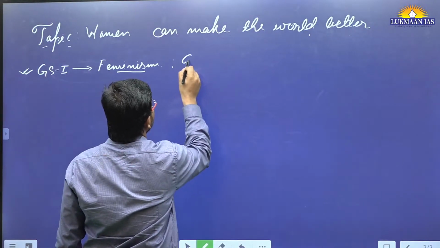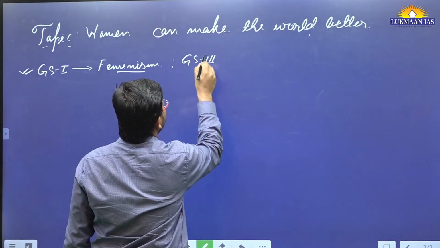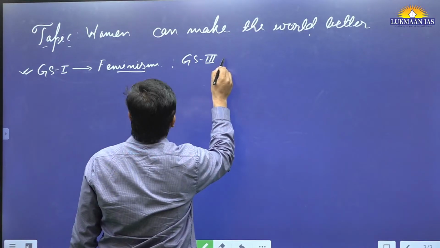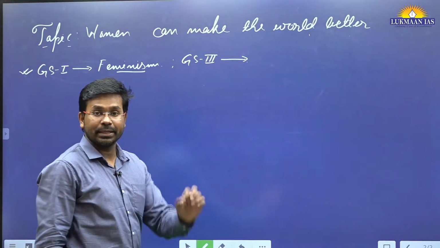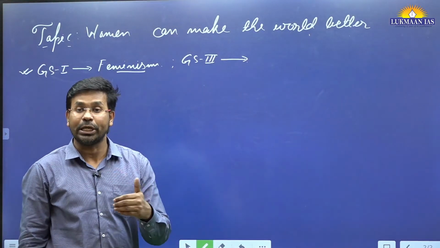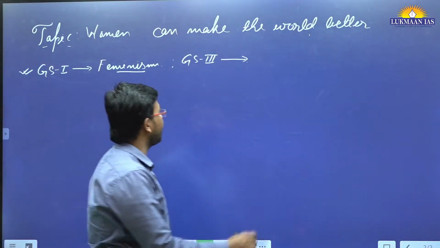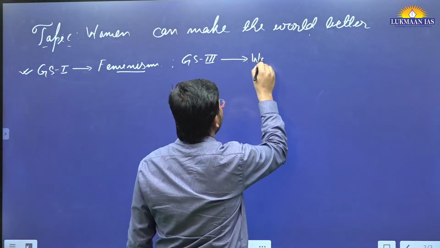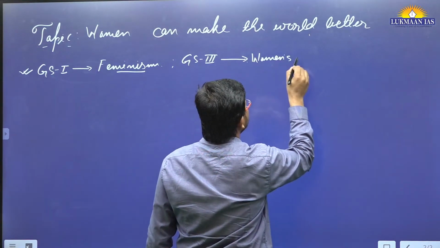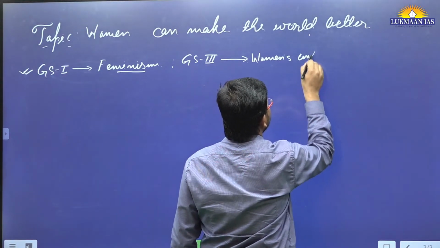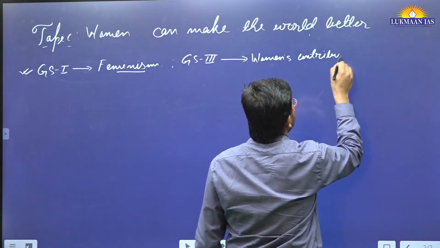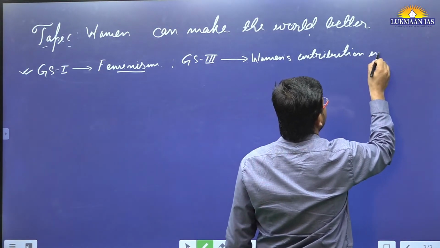How is it important for GS paper 3? It is also important for GS paper 3, because through this article they talk about the economic participation of women, women's participation and contribution in the economy.